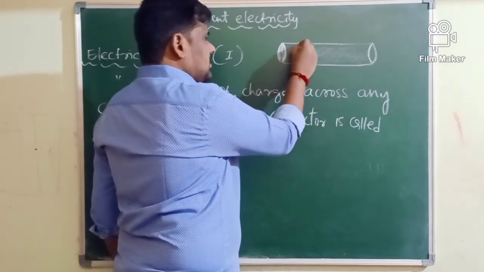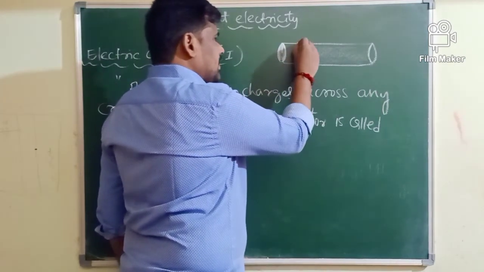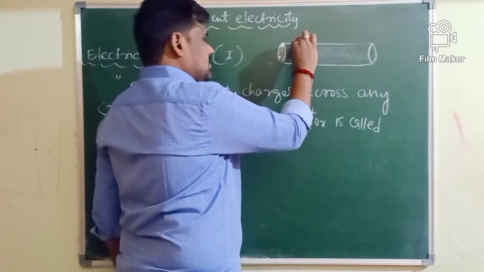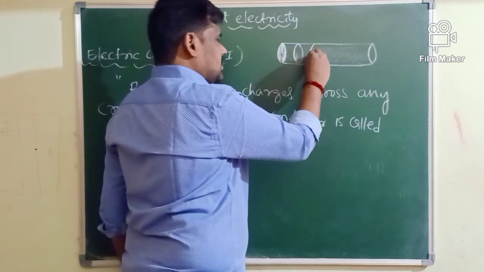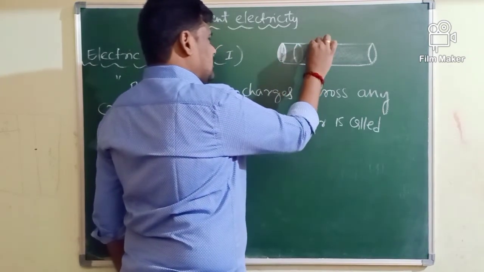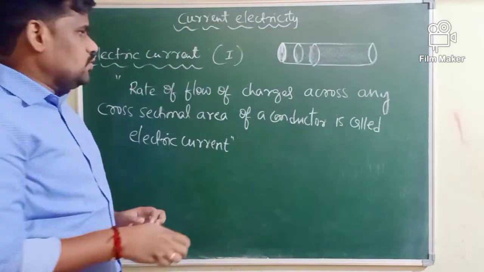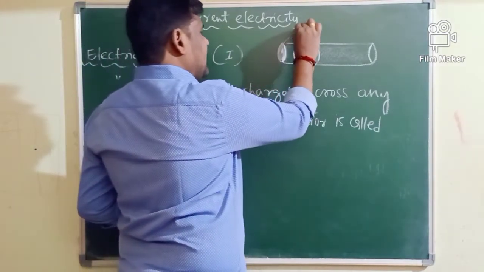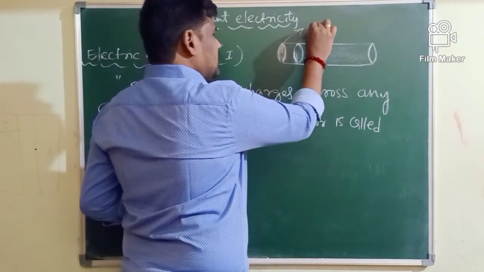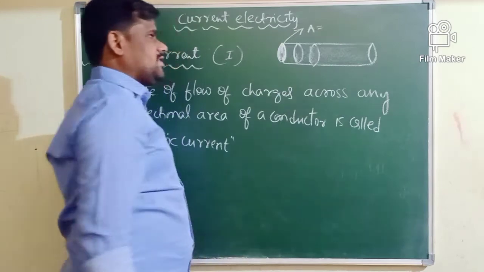Divide this conductor into a number of circular slices. Each circular slice you consider, and find out its area. What is the area of this circular slice of a conductor?